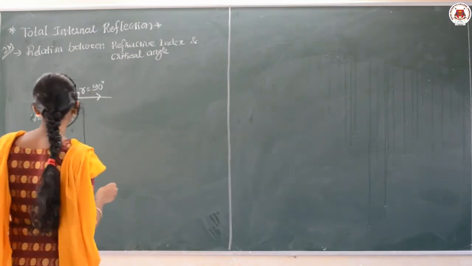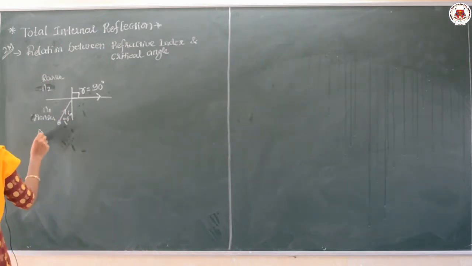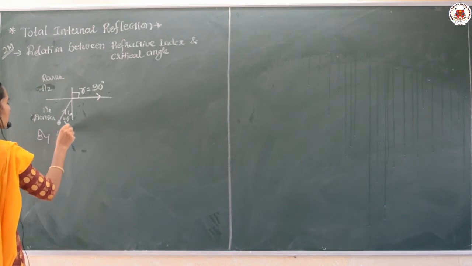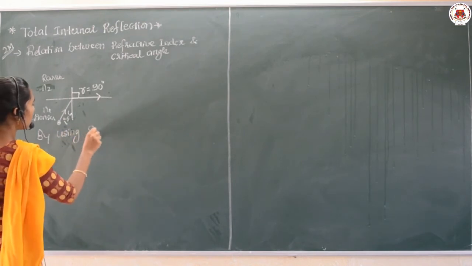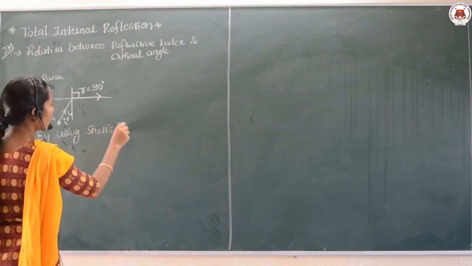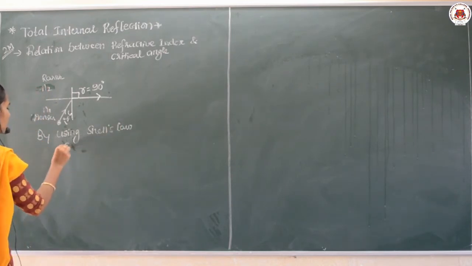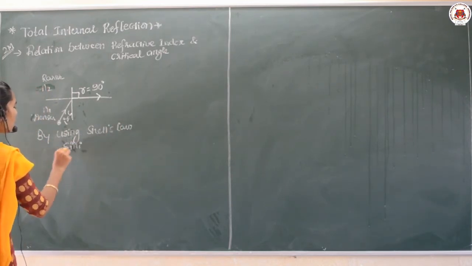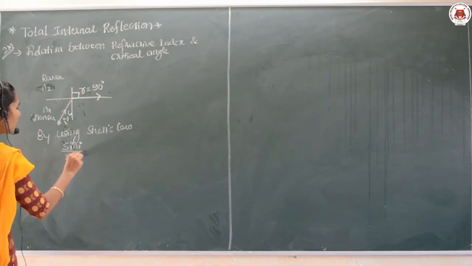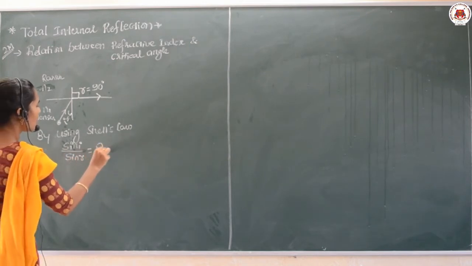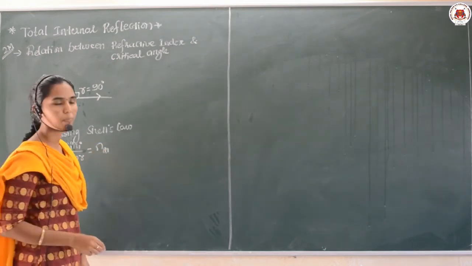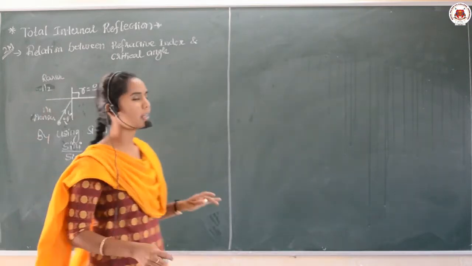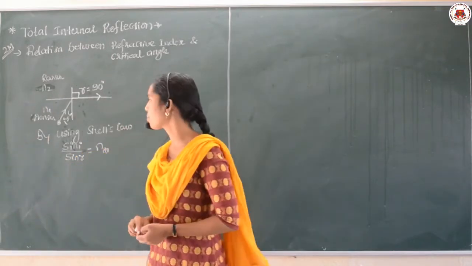Okay, so now by using Snell's law, sin i upon sin r is equal to n21. Isn't it? And for this we need to take a small consideration.